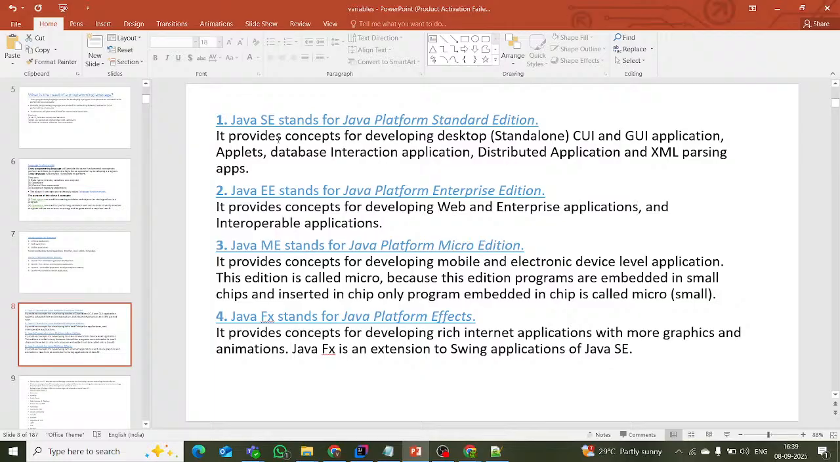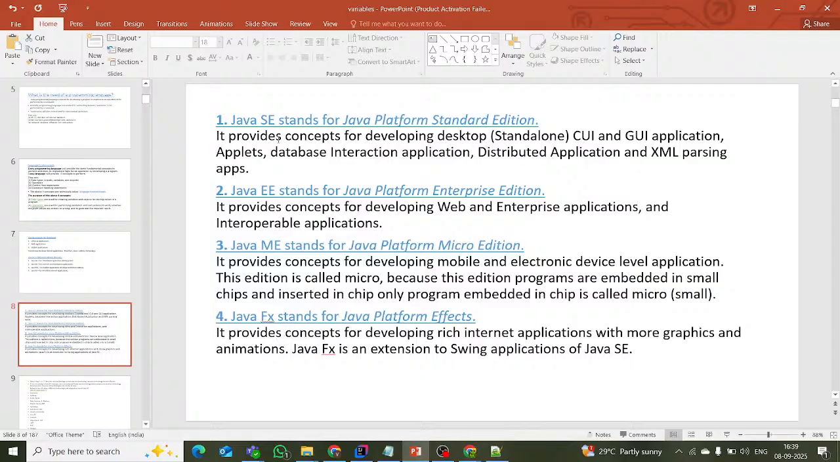After that, Java EE stands for enterprise applications. It provides concepts for developing web and enterprise applications and interoperable applications. Suppose I want to say a web application, that is e-commerce. We have e-commerce sites like Flipkart and Amazon, right? These all come under e-commerce websites.